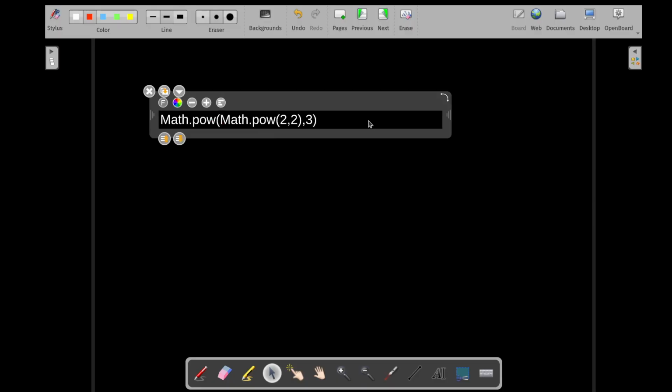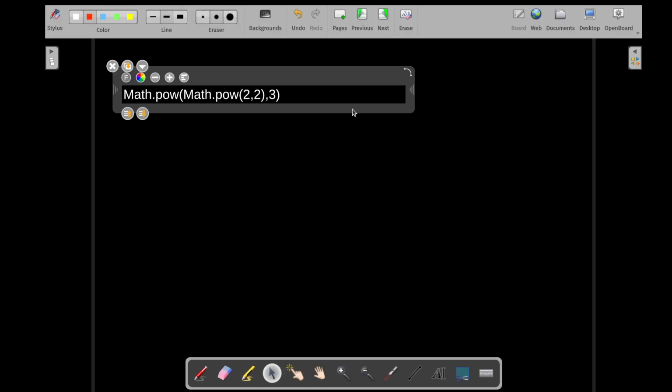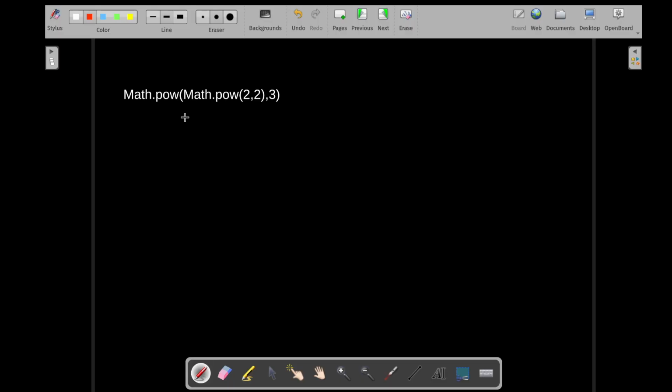Now let's understand this. Basically what is happening here is Math.pow, and always start from the inner one. What is the inner one? This one. So start from this one first. Math.pow 2 comma 2, that means 2 to the power of 2. So this is done. This is basically 2 to the power of 2.